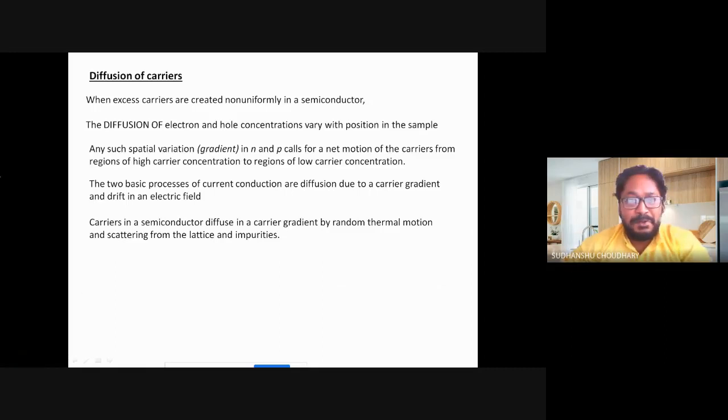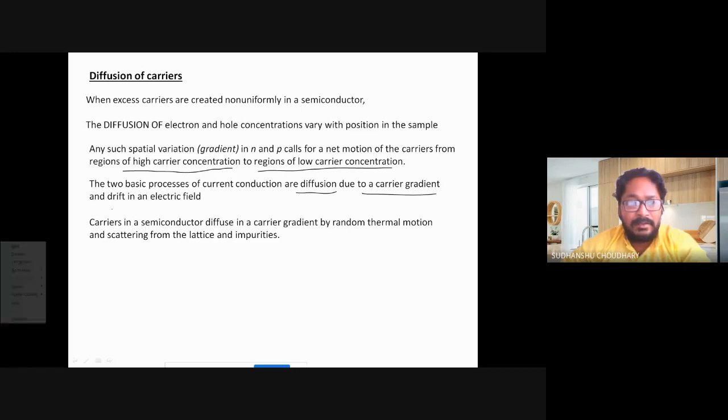So in diffusion, electron and hole concentrations vary with position in the sample. Any gradient in electrons or holes results in a net motion of the carriers from regions of higher carrier concentration to regions of lower carrier concentration. So this is called diffusion. And there are two processes of current conduction. One process is diffusion due to carrier gradient, and the other is drift in presence of electric field.